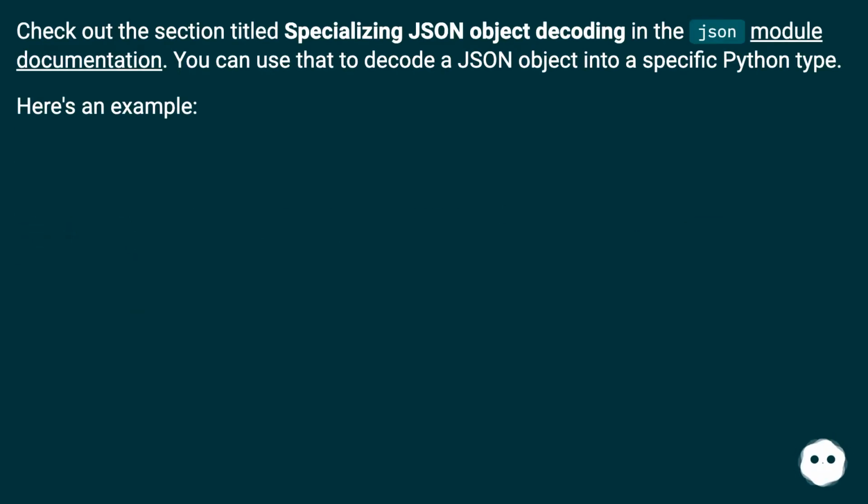Check out the section titled Specializing JSON object decoding in the JSON module documentation. You can use that to decode a JSON object into a specific Python type. Here's an example.